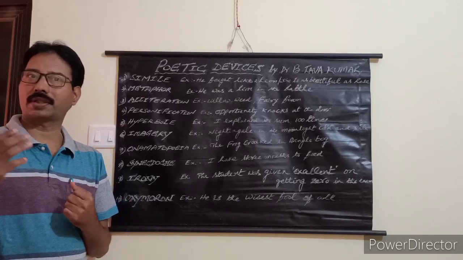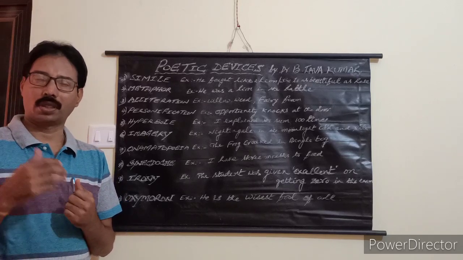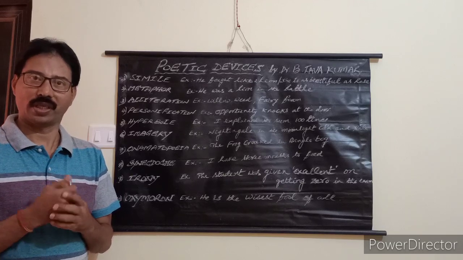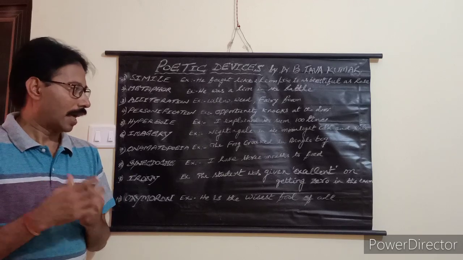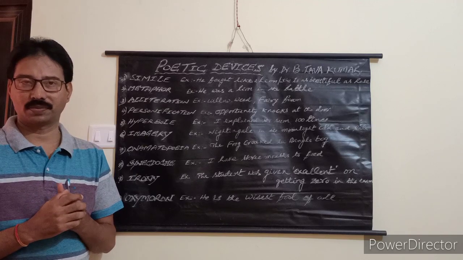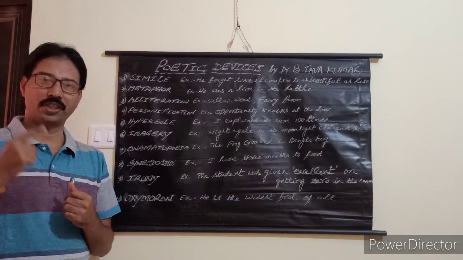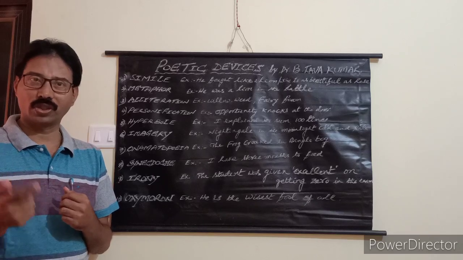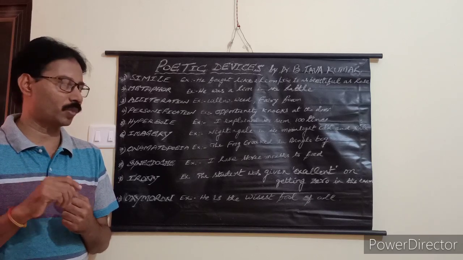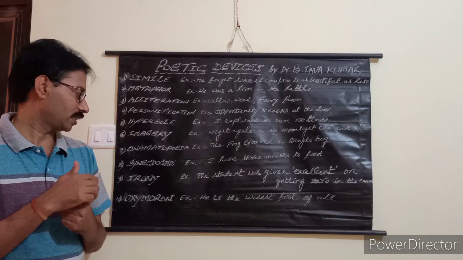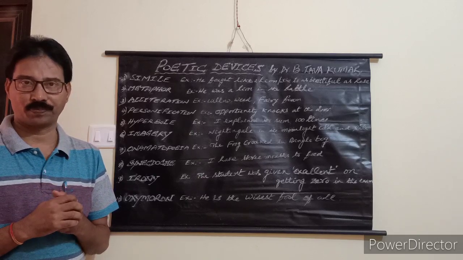Instead of saying there are 3 dependents in my family, I say like this. I have 3 mouths to feed. So instead of saying 3 persons, 3 dependents, I am using the word mouths. I have 3 mouths to feed. That is known as synecdoche.